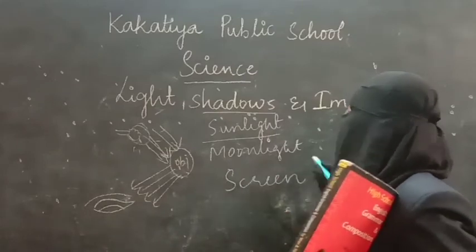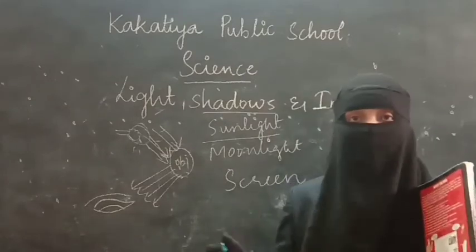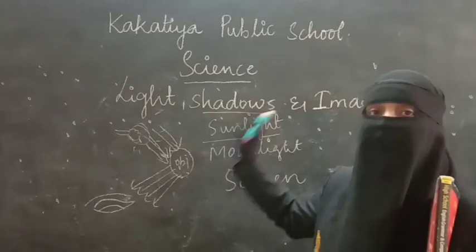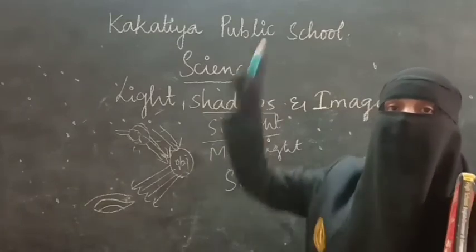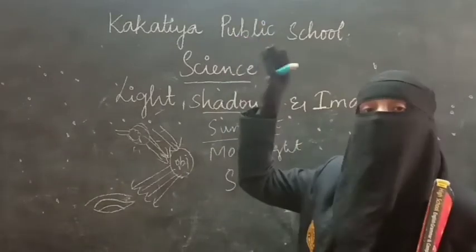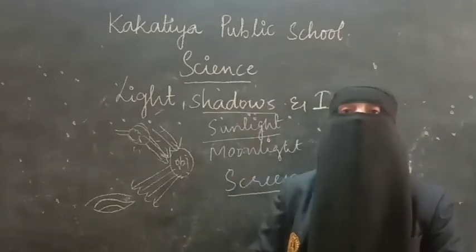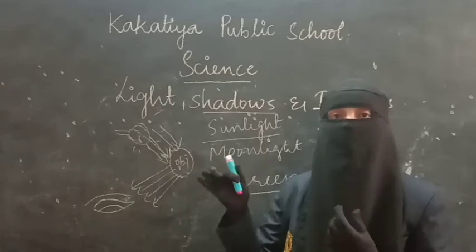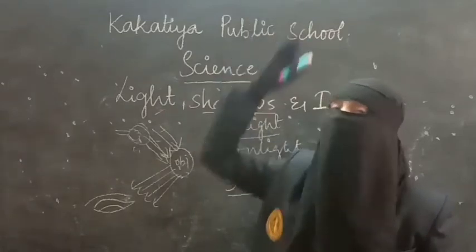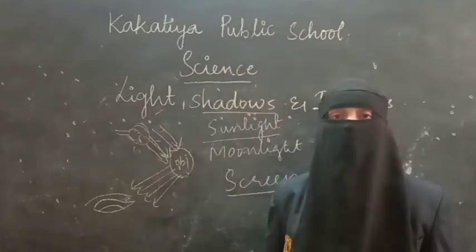See, in the first two cases we got the screen. What was the screen in the first case? Wall. And in the second case, roof. That means roof and wall are the screen. In the same way, when we did this activity at night time, in the open sky, there was no screen. Directly the sky was the screen. So shadow will not form there.